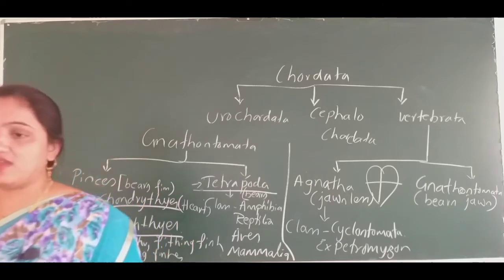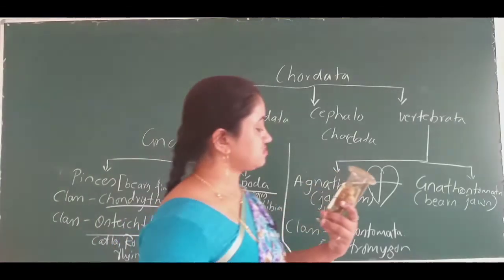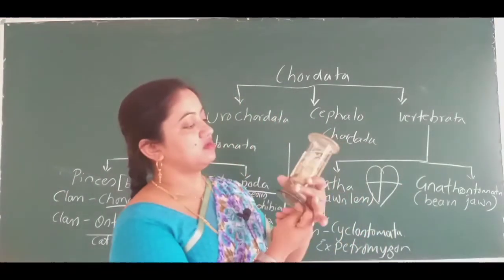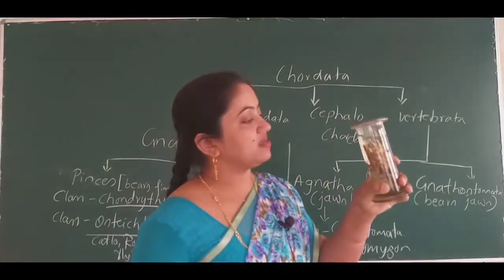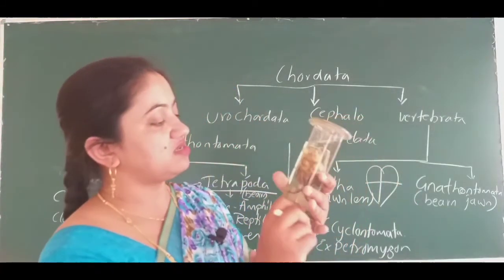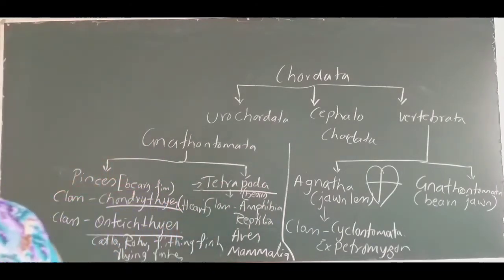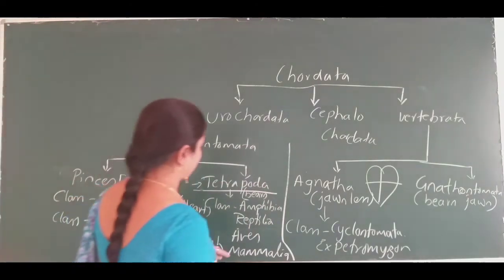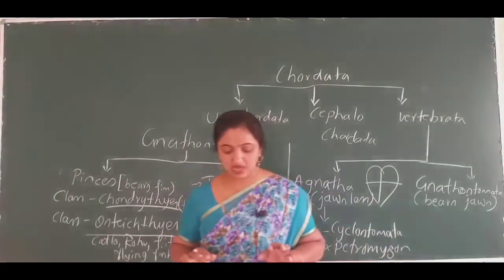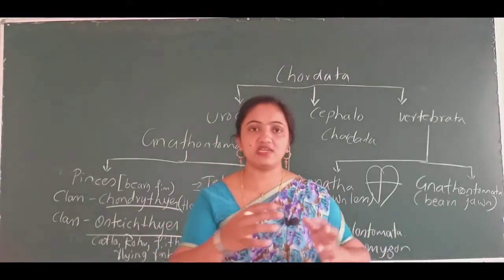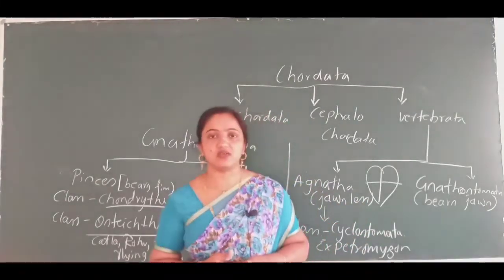Here we have a bat species with us, so you can see the species. The bat comes under the class Mammalia. All these are known as mammalian animals, or come under class Mammalia.